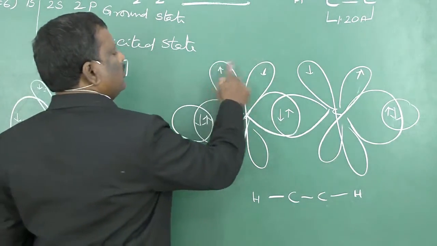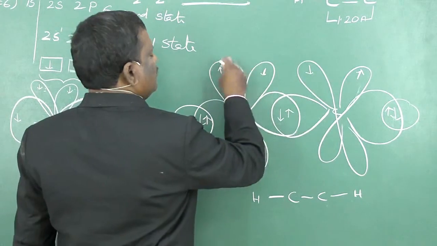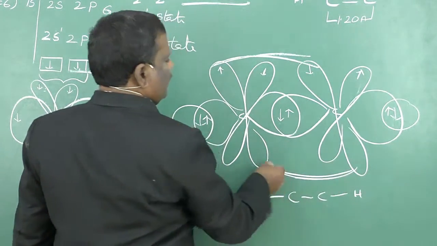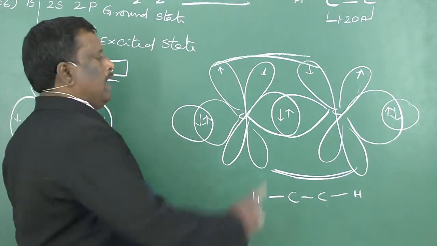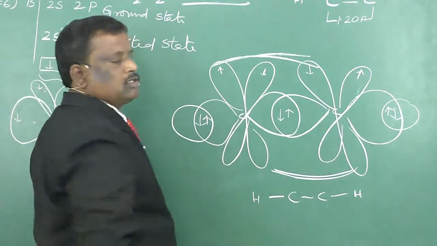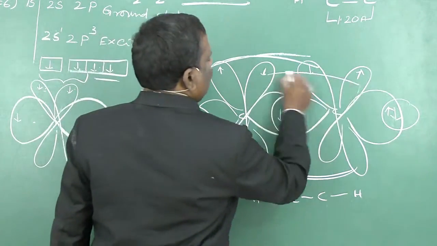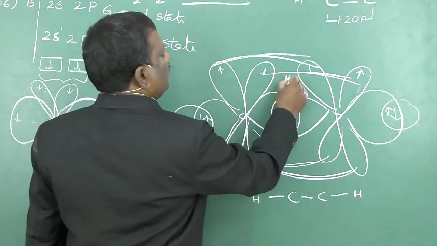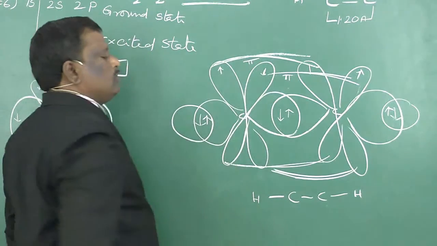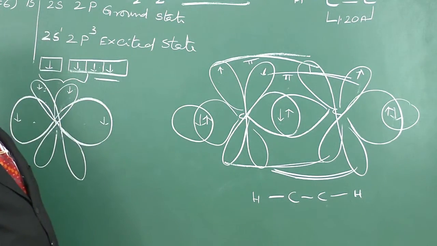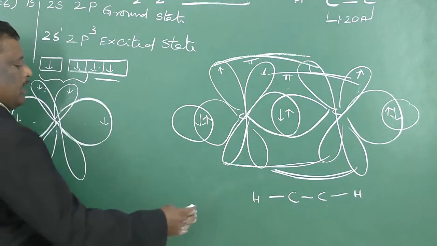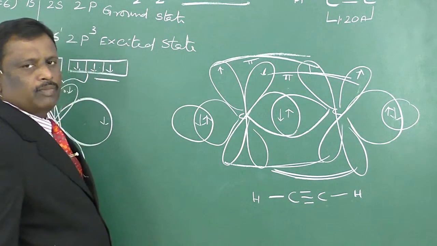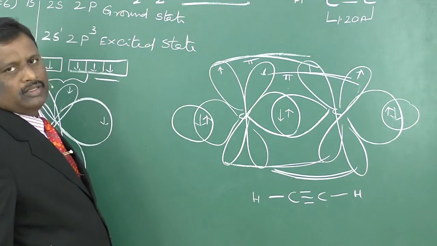This p orbital is parallel to this one, so these two laterally overlap to form a pi bond. And this orbital is parallel to this one, so these two also laterally overlap to form a pi bond. So two pi bonds are formed between the two carbon atoms. In between carbon and carbon we have one sigma bond and two pi bonds.